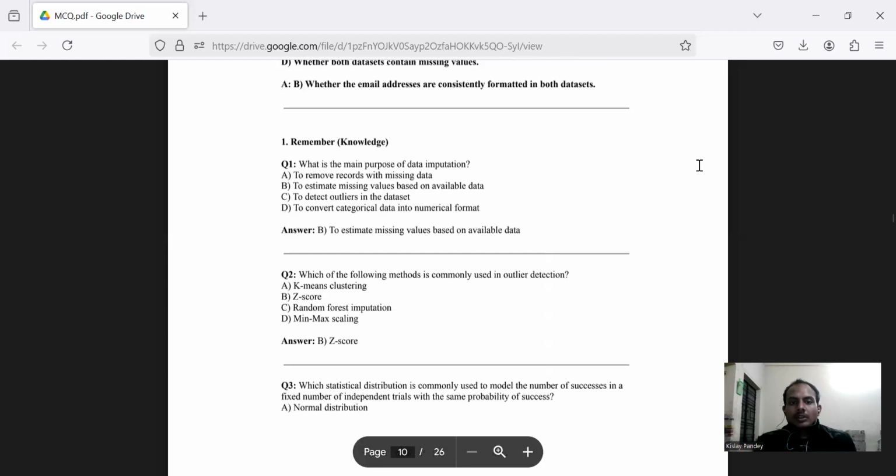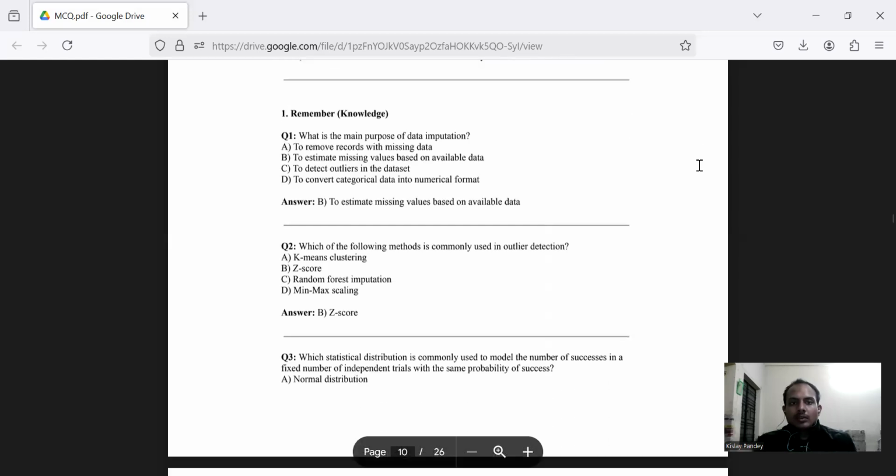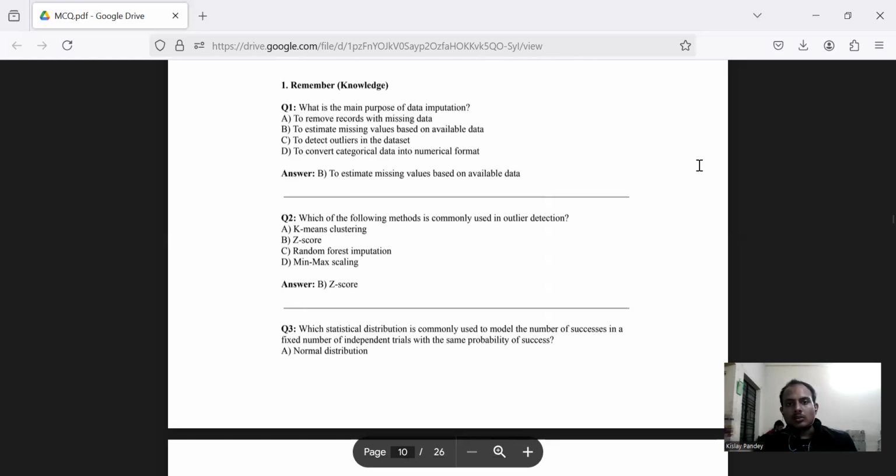Now we are moving to the other set of questions. Here we have a remember knowledge question. What is the main purpose of data imputation? A. To remove records with missing data. B. To estimate missing values based on available data. C. To detect outliers in the data set. D. To convert categorical data into numerical. Option B seems to be correct, which is to estimate missing values based on available data.